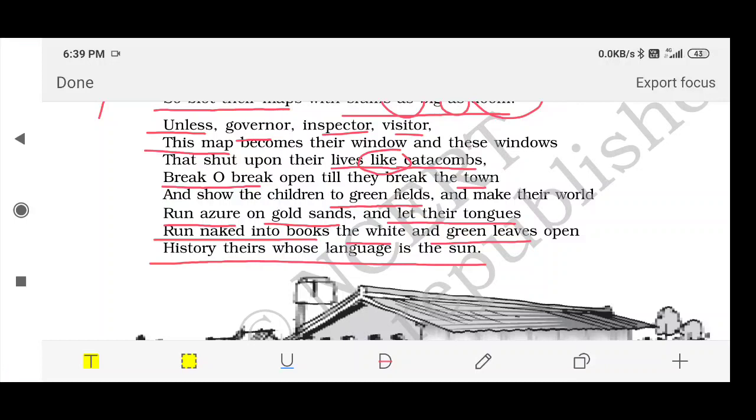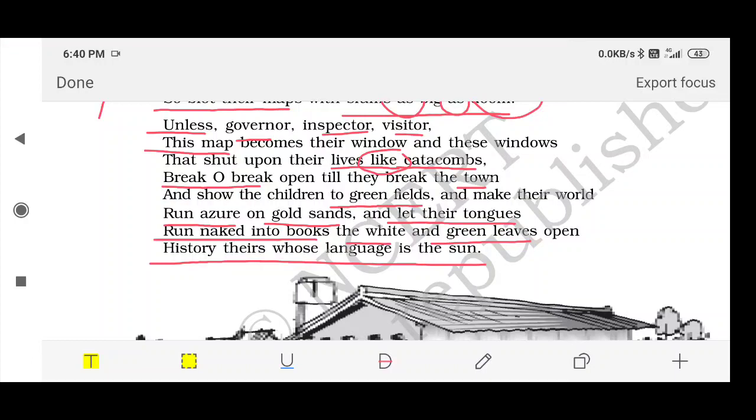That history can be created only by those countries and nations where the children and the people get proper education, liberty and expression. When children get proper education, they have strength in their language, and when they are given a chance to express themselves, that country would create history.